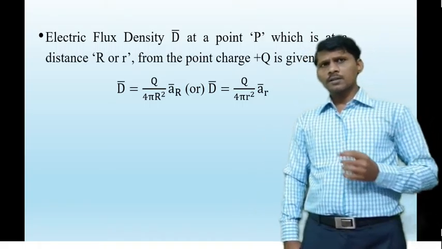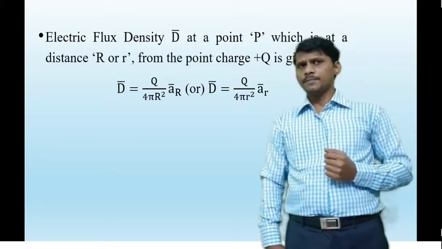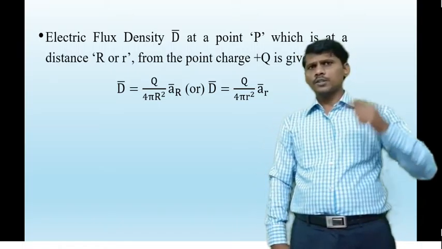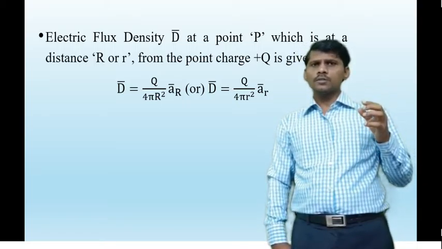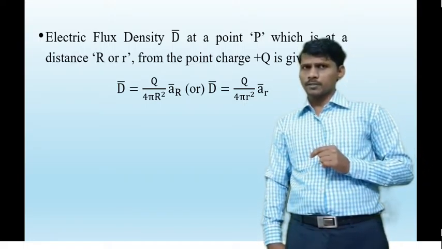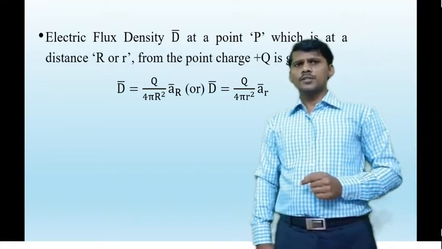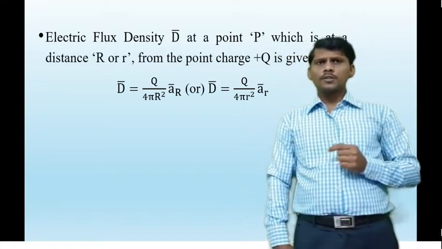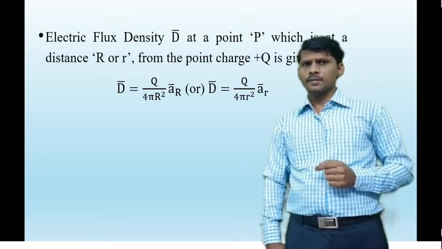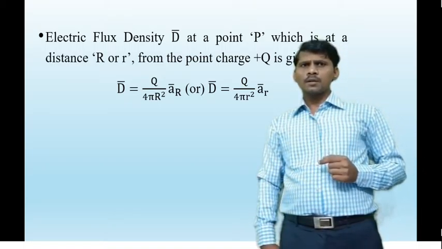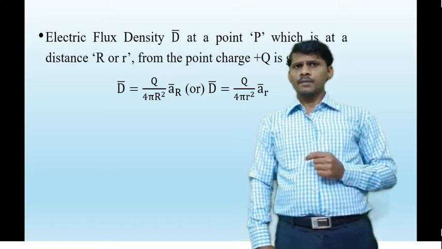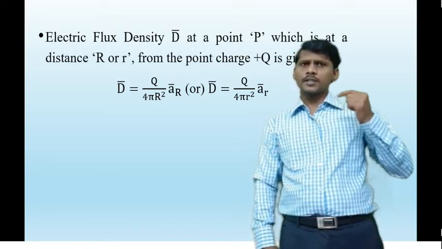Capital R or small r is the distance from the point charge, located at the origin, to the point P. So this is the equation of the electric flux density at point P due to the point charge Q. Capital R or small r is the distance from origin to point P, and a r bar is the unit vector along the radially outward direction.